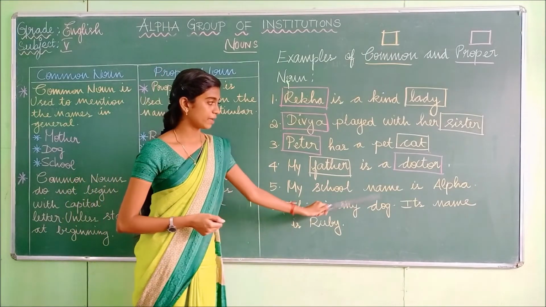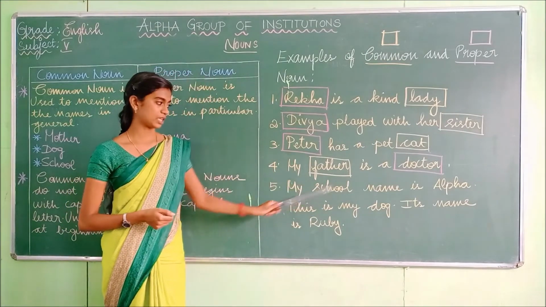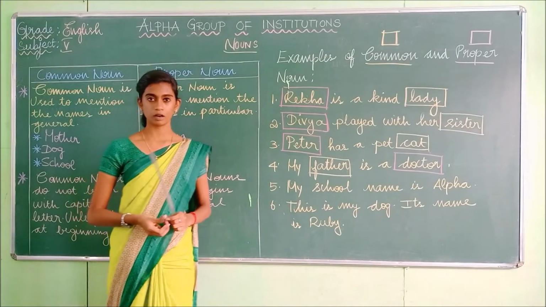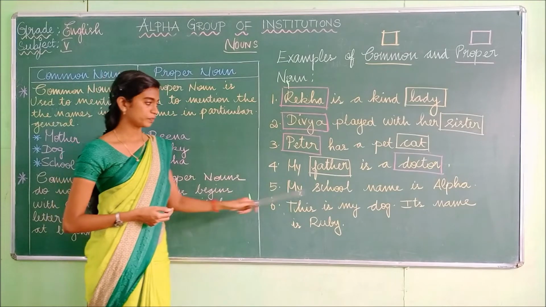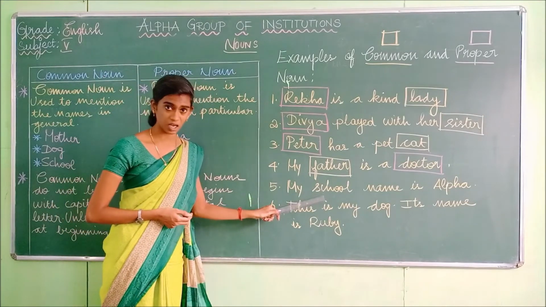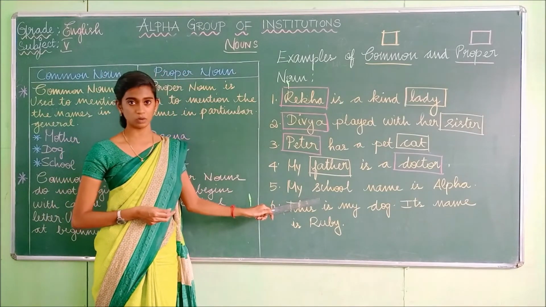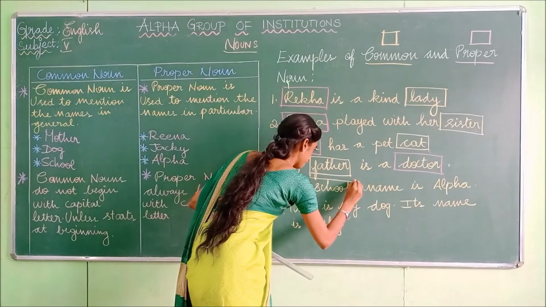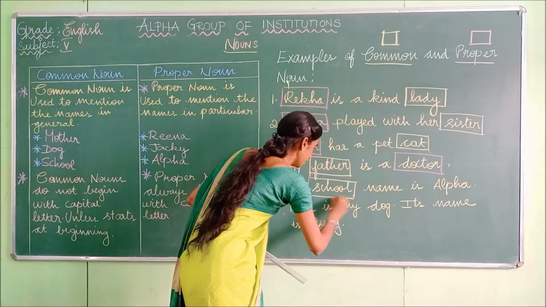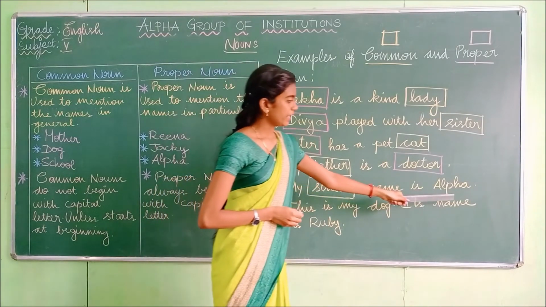My school name is Alpha. Is school a proper noun or a common noun? Yes, there are many schools. The name of the school is not mentioned here, only school is mentioned. So school comes under the common noun. And at last, the name is Alpha.